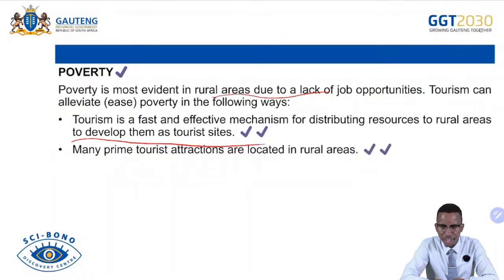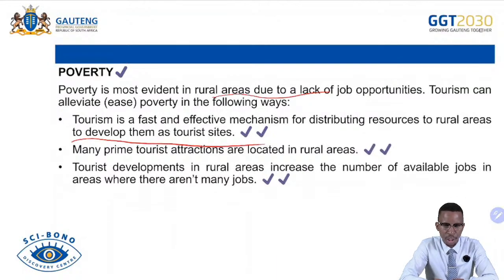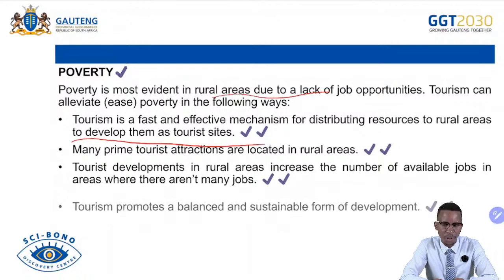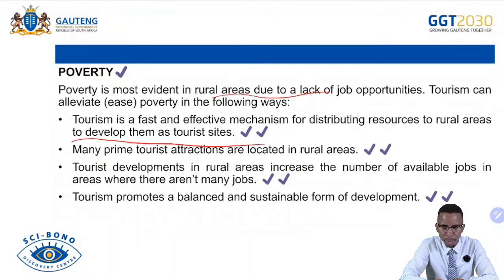Many prime tourist attractions are located in rural areas, which allows people in those areas to earn income and improve their living standards. Tourism development in rural areas increases the number of available jobs where there are not many job opportunities. Tourism promotes balanced and sustained development, as people in those rural areas are able to access better infrastructure and live a better lifestyle because of accessible economic and social infrastructure.